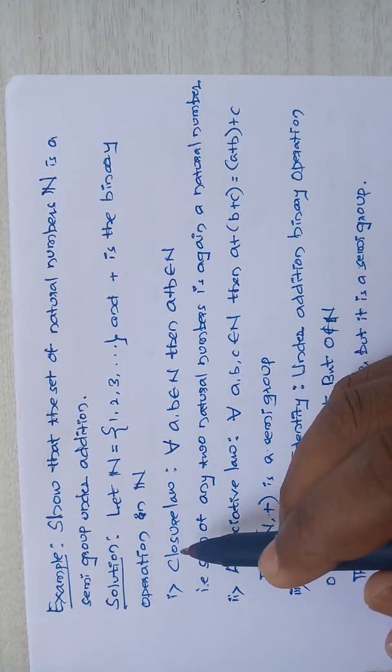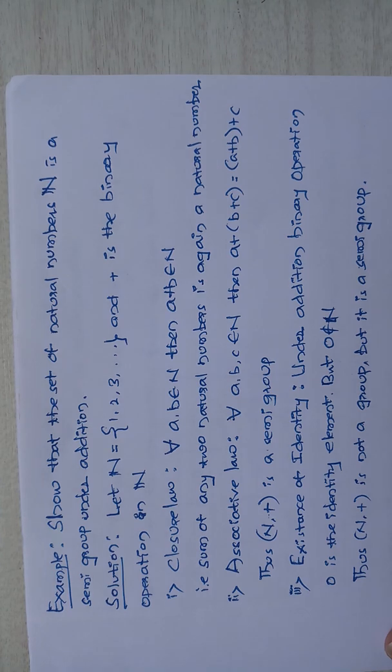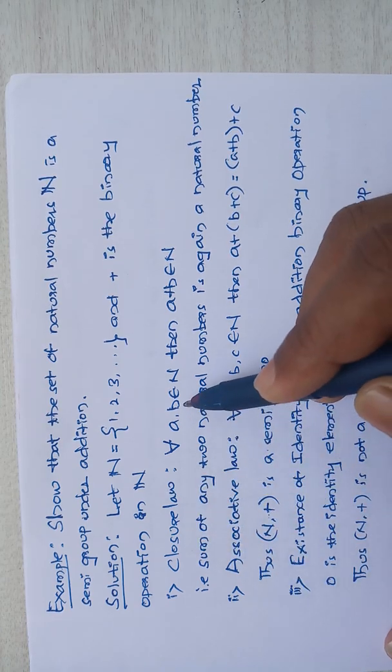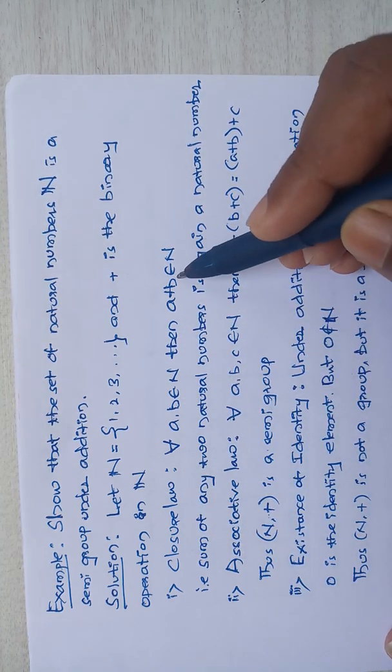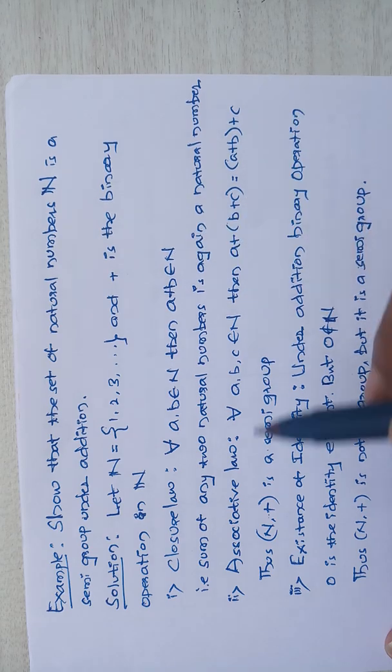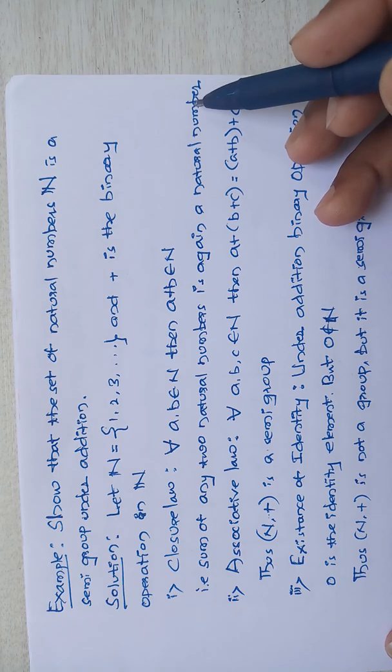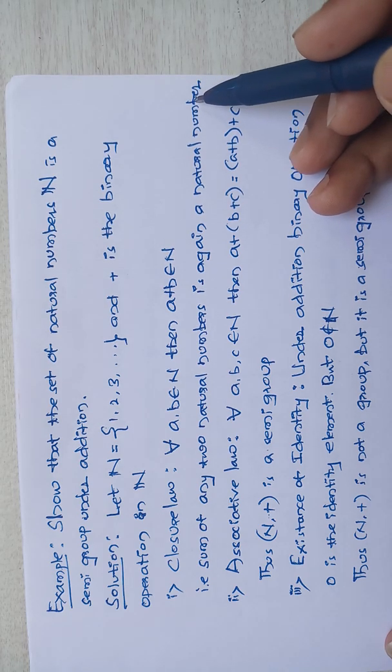So to make a semigroup, which two conditions have to be satisfied? One is the closure law and the second one is the associative law. If both laws hold good, then that is a semigroup, otherwise not a semigroup. So let me check both conditions. First, closure law: for all a, b belongs to N, a plus b belongs to N. Yes, because the sum of any two natural numbers is again a natural number.